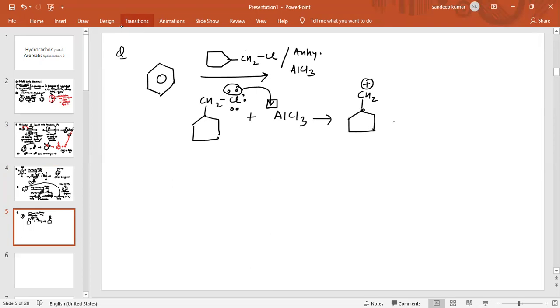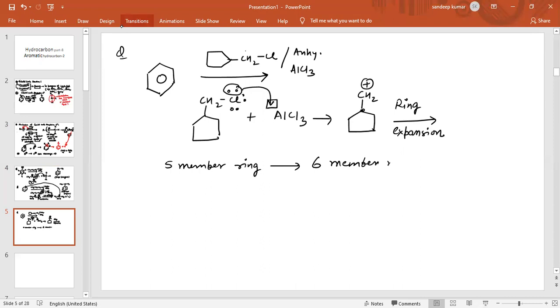Now there are chances of ring expansion. The 5 member ring will convert into a 6 member ring.